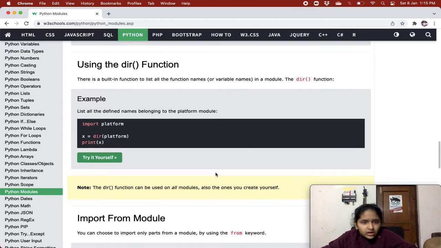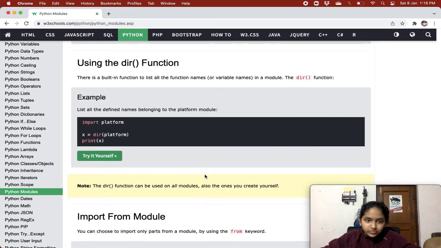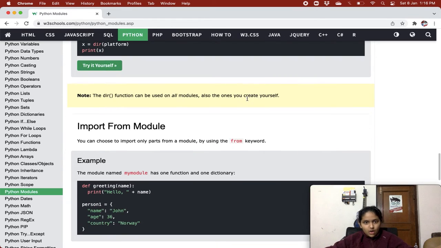Note it down. All right, so there's a note for the dir function. The dir function can be used on all modules, also the ones you create yourself. So it's saying this dir function can be used on any module you create. If you create your own module and give dir your module name, then also you will get so many names, right?